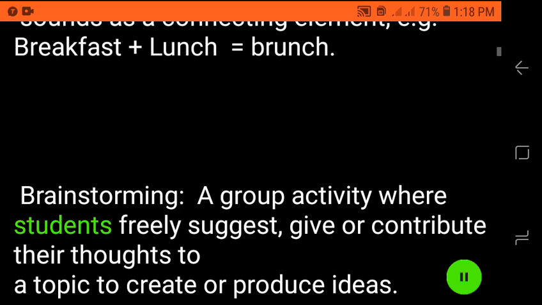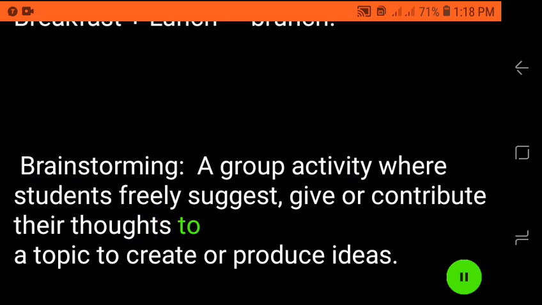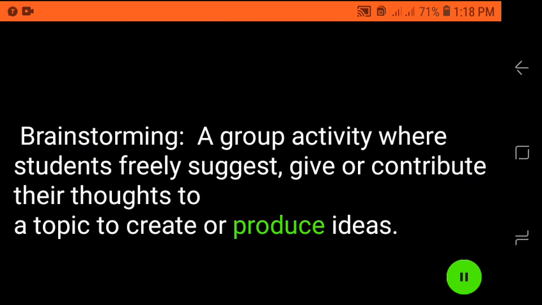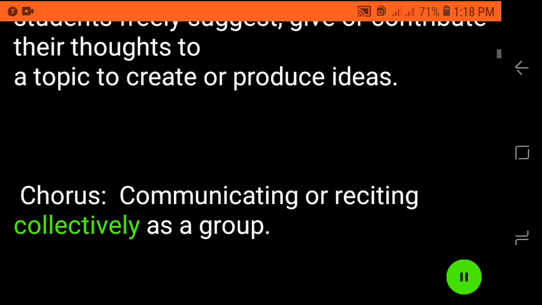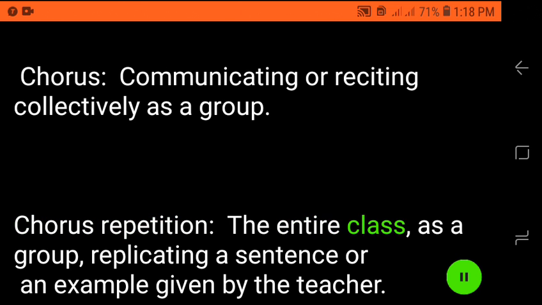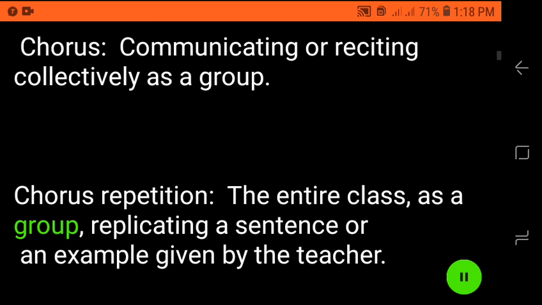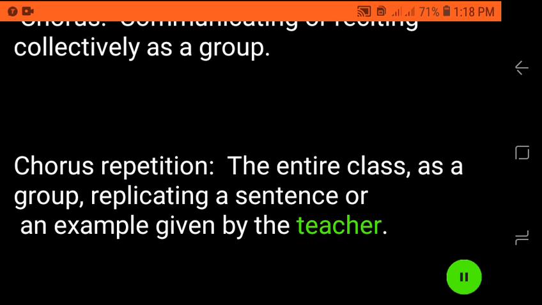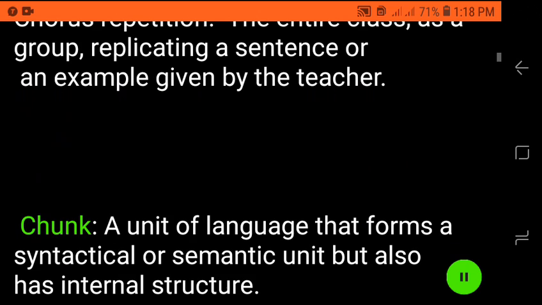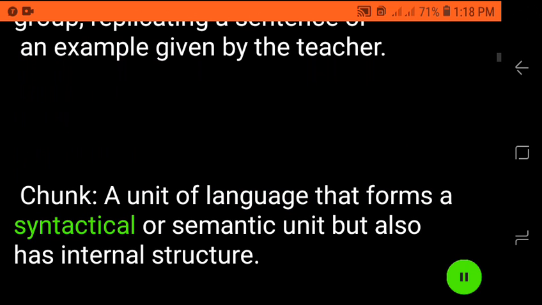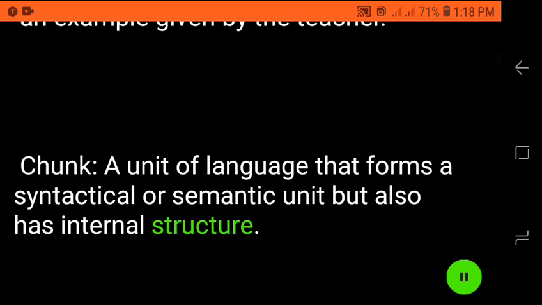Brainstorming: a group activity where students freely suggest, give or contribute their thoughts to a topic to produce ideas. Chorus: communicating or reciting collectively as a group. Chorus repetition: the entire class as a group replicating a sentence or an example given by the teacher. Chunk: a unit of language that forms a syntactical or semantic unit but also has internal structure.